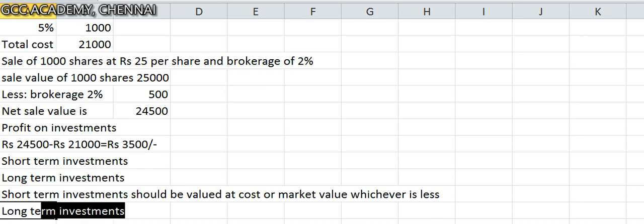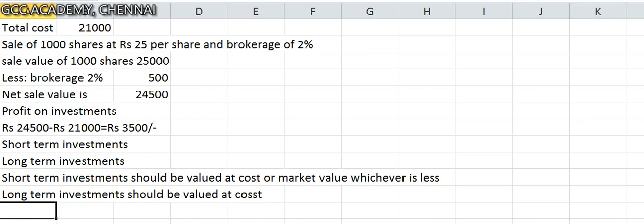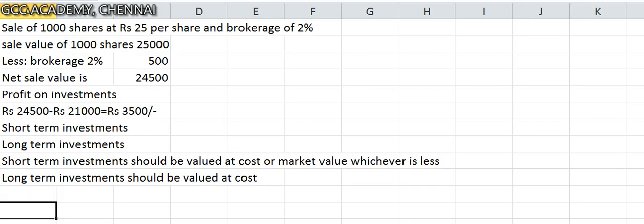Long-term investments should always be valued at cost. Very important. Okay, so hope you understood this. You have to first of all classify your investments for accounting purposes into short-term investments or long-term investments. Typically, the company at the time of making investment should decide whether they want to keep it for short-term or long-term, and accordingly you can convert your short-term into long-term or long-term into short-term, vice versa. That is also covered in AS 13, how to go about it. All that is something which you need to understand properly.